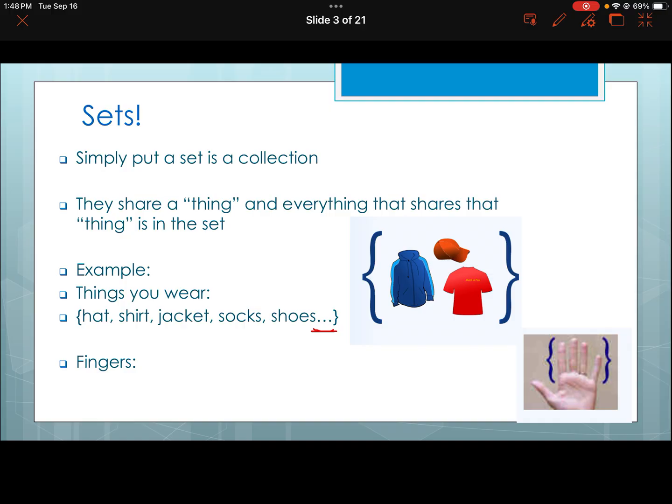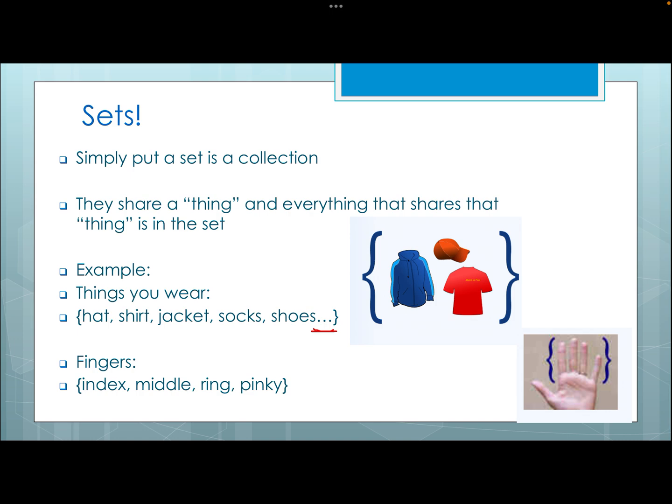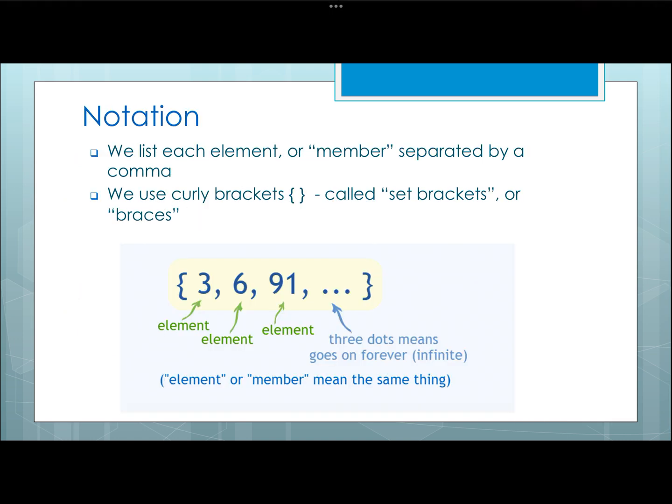Whereas fingers, if I say fingers, I go index, middle, ring, and pinky. Those are your 4 fingers. And there are no dots here because there are no other things it could be. So again, the 3 dots are just showing you there's more stuff to come, potentially infinite stuff to come. Cool. So here's the notation then.